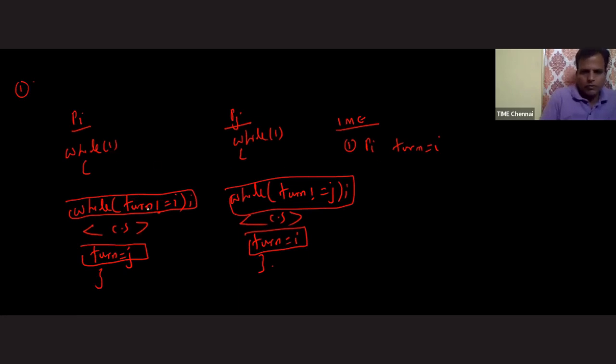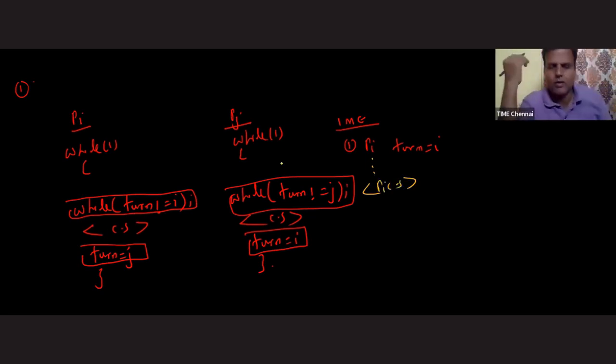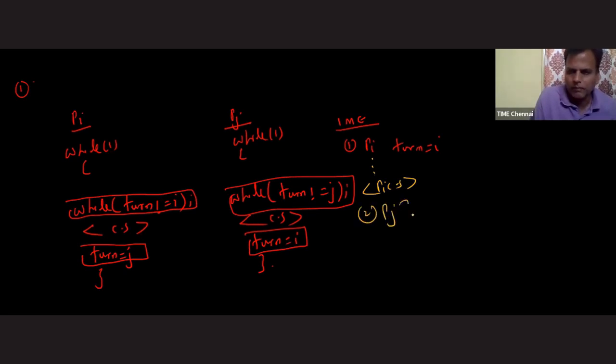See, I am giving a chance to process Pi. Turn is i. Is i not equal to i? No, so this condition is becoming false. Process Pi is there inside the critical section. Here I am writing: when process Pi is there inside the critical section, at that point of time, can process Pj enter or not? So let's check process Pj. What is the turn value? Right now it is i. Is i not equal to j? Answer is yes. So this while condition is becoming true. So process Pj will go for busy waiting. So at a time, how many processes are there inside the critical section? One. When process Pi is there, at that point of time process Pj is waiting outside the critical section. So that means mutual exclusion is guaranteed, sir. Answer is yes. So let's see the next one.